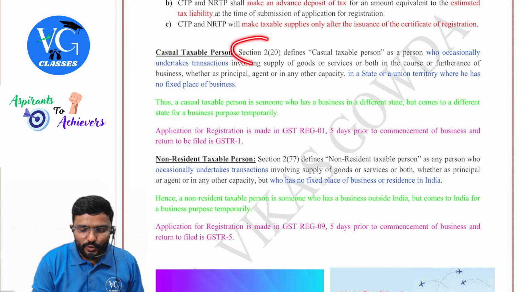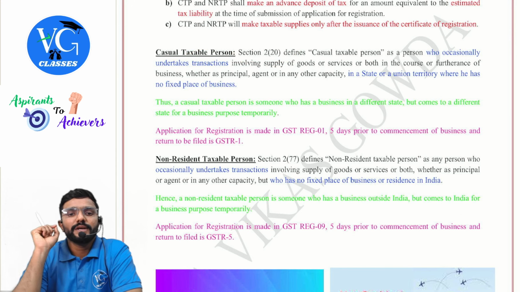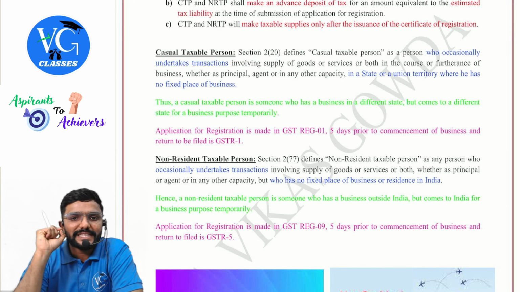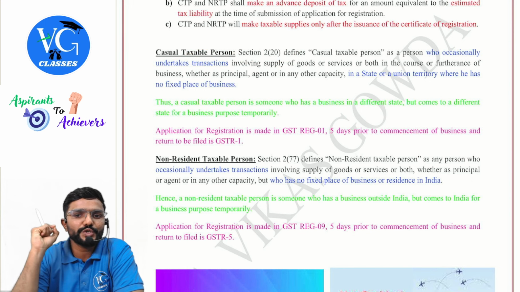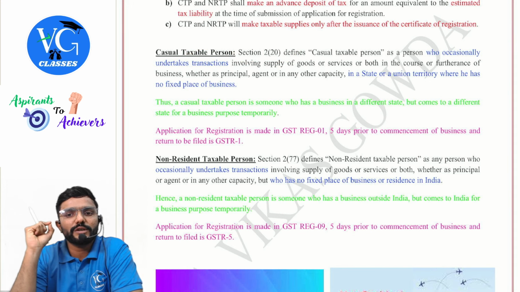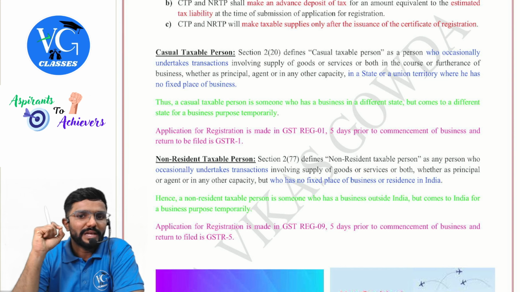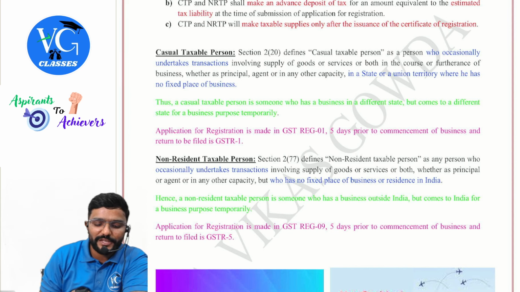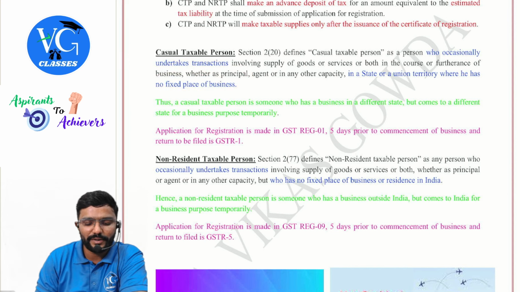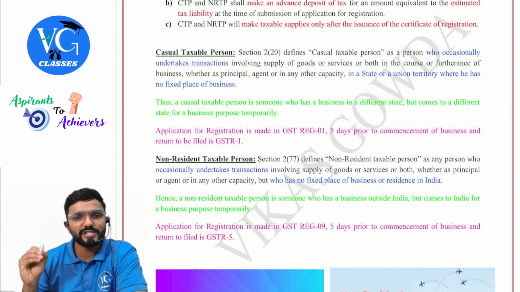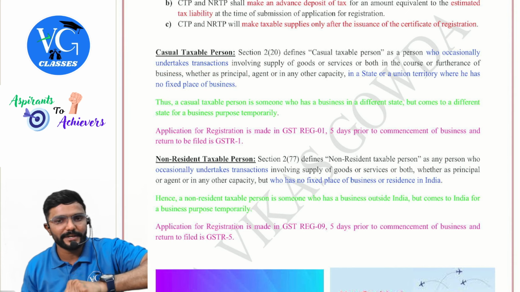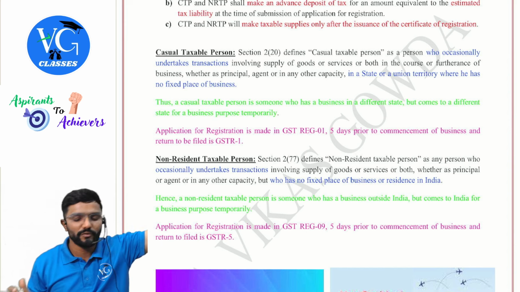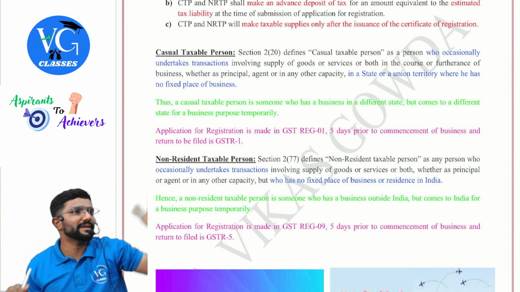CTP is given in section 2 clause 20, guys. Casual taxable person is a person who occasionally undertakes a transaction involving supply of goods or services or both in the course or furtherance of business, whether as principal, agent or in any other capacity, in a state or union territory where he has no fixed place of business. So in simple terms, a casual taxable person is someone who has a business in a different state but comes to another state now for a business purpose temporarily.